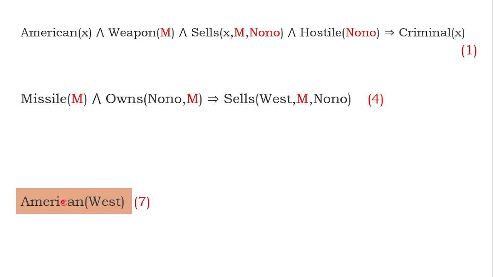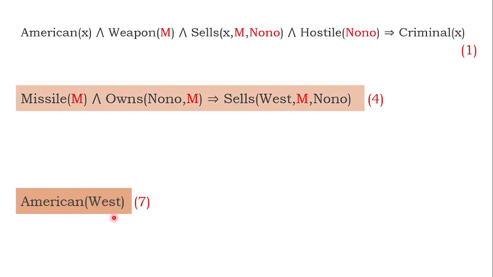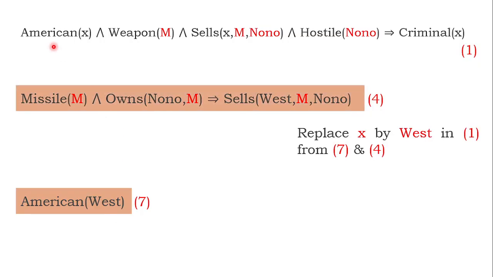West is American. Remember, West is American, X is American. Using unification, can I replace X by West? That is what I am going to do. Replace X by West in equation 1. And also from 7 and 4,